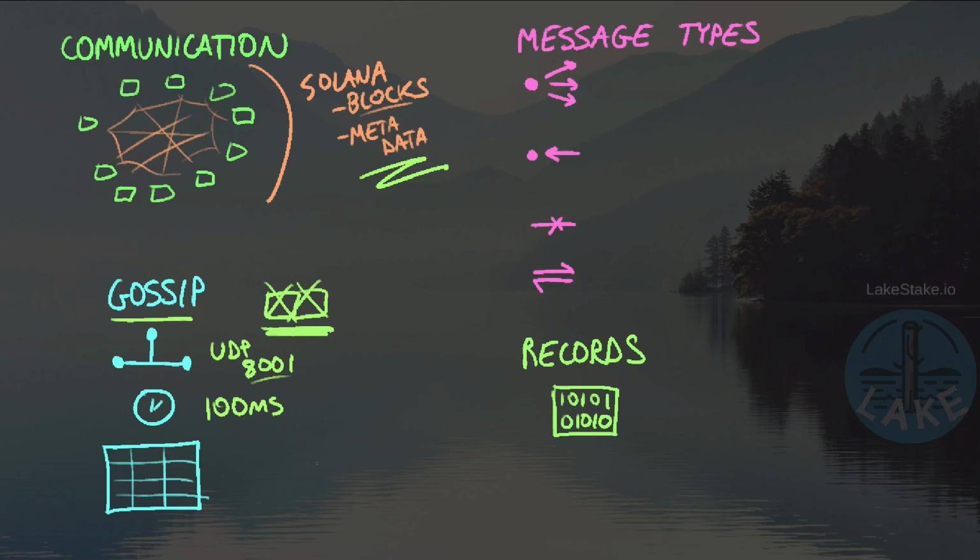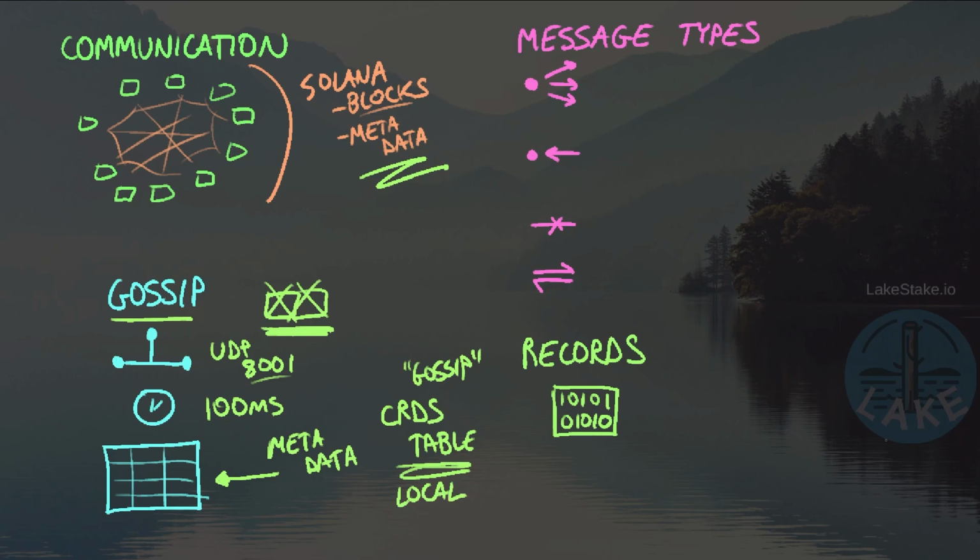Now, the data, again, that metadata that we're learning from GOSSIP and from all the other validators in the network, we're going to be storing that in a table. Now, this table has a fancy name. It's called the Cluster Replicated Data Store, or CRDS, and we usually refer to that as the CRDS table, or every now and again we might just want to call it the GOSSIP table. This is stored locally on every validator in the network. So how exactly do we learn about this information? I mean, where are we getting the metadata to store inside of this table?